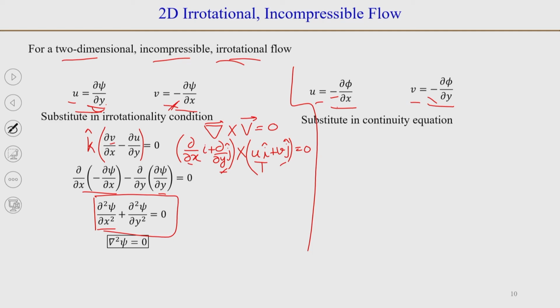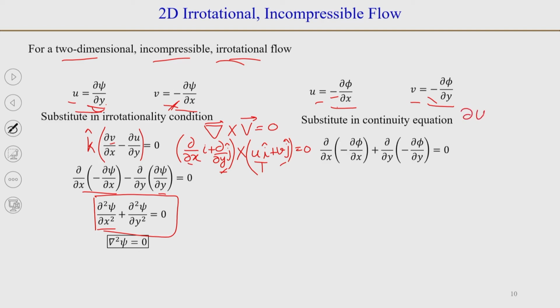So, when we do that, continuity equation is basically dou u by dou x plus dou v by dou y is equal to 0 for a 2D incompressible flow.